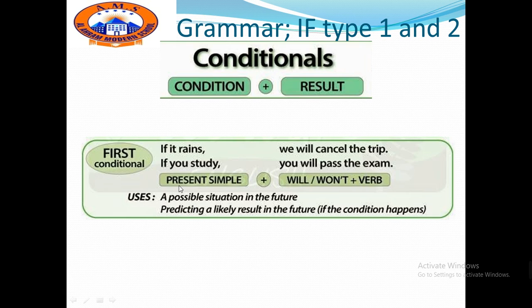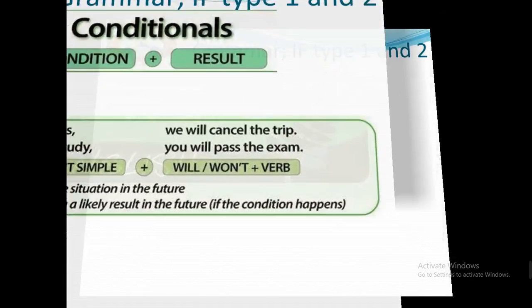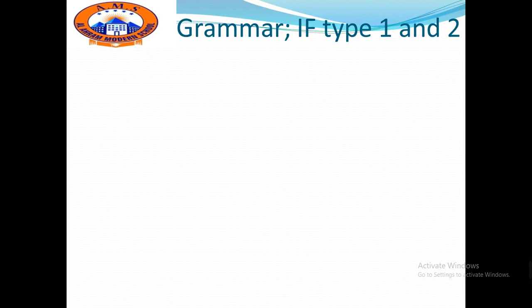Why do we use the first type of if conditionals? We use it to talk about a possible situation in the future or for predicting a likely result in the future, which means if the condition happens, the result will happen. Let's move further to more examples.